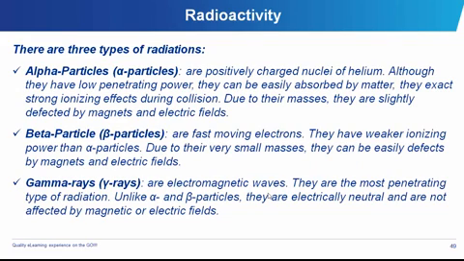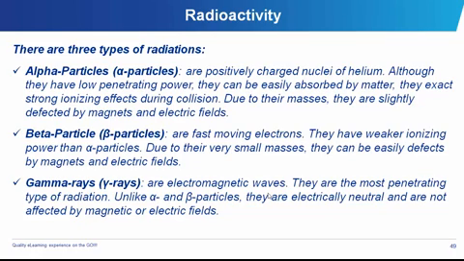What are the types of radiations we have? We have the alpha particle. Alpha particle is like the helium nuclei. It has a relative mass of 4, and because of its charge, it is positively charged. Because of the positive charge, it is slightly deflectable with a magnet, or with a magnetic field or an electrical field.